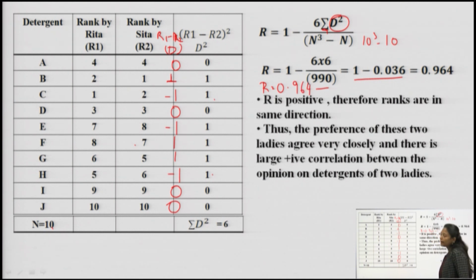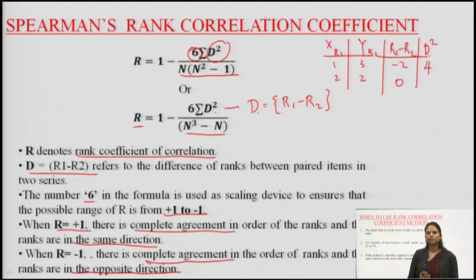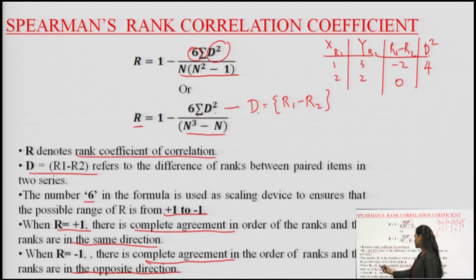Now my R is equal to 0.964, and I was telling you that R can be plus 1, or it could range between plus 1 and minus 1. What is the meaning when it is plus? What is the meaning when it is minus? So what was the meaning we have discussed here? When it is plus 1, it is in complete agreement. That means the ranks which we are obtaining are in complete agreement, and the ranks which the two housewives have given are in the same direction.